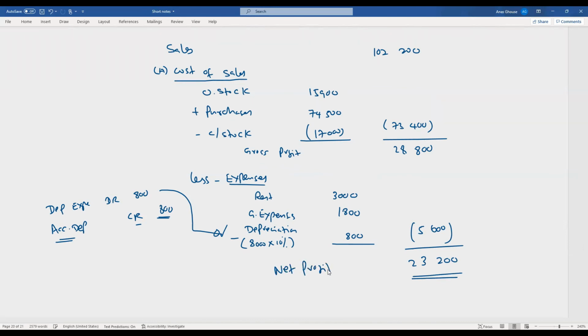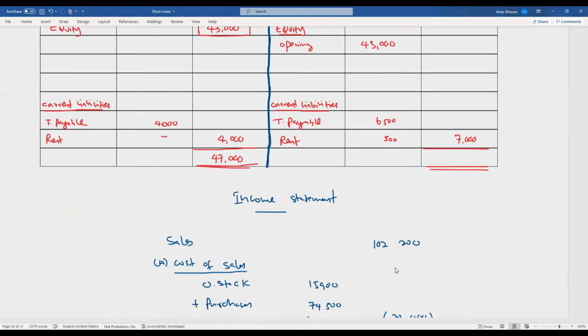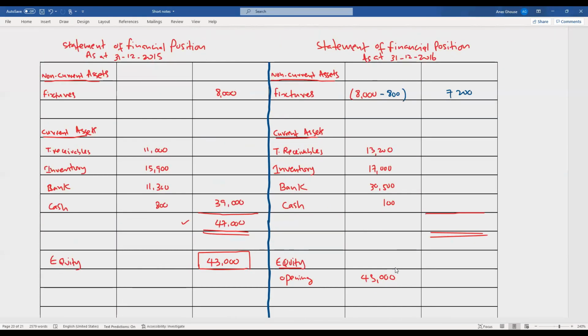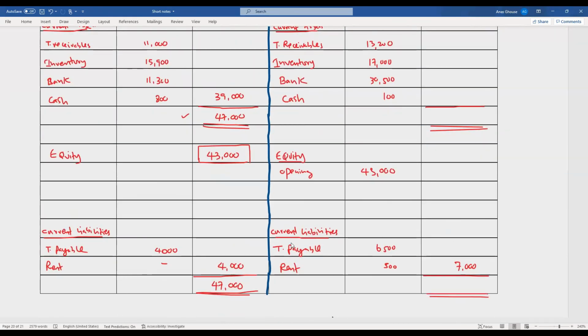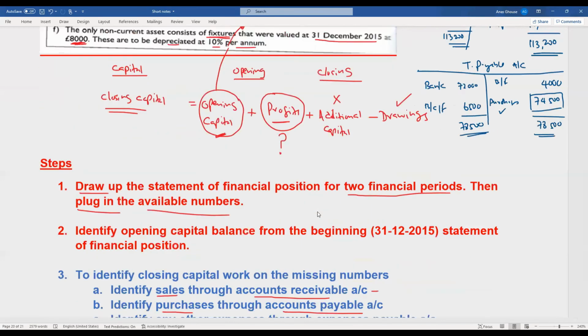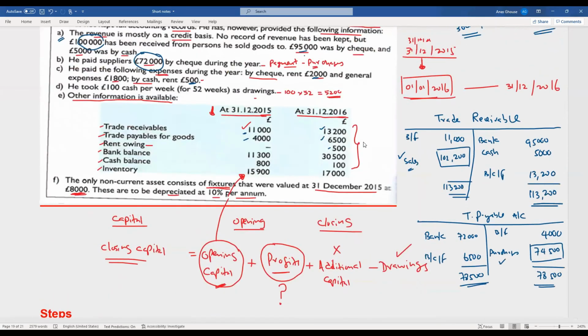This net profit has to be added to the opening capital. Okay, so opening capital, we have 43,000 plus net profit earned during the period is 23,200 minus drawings that we calculated here.